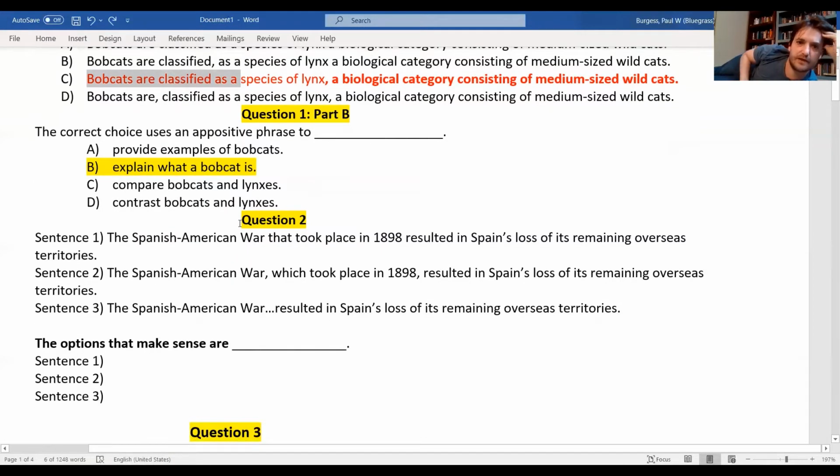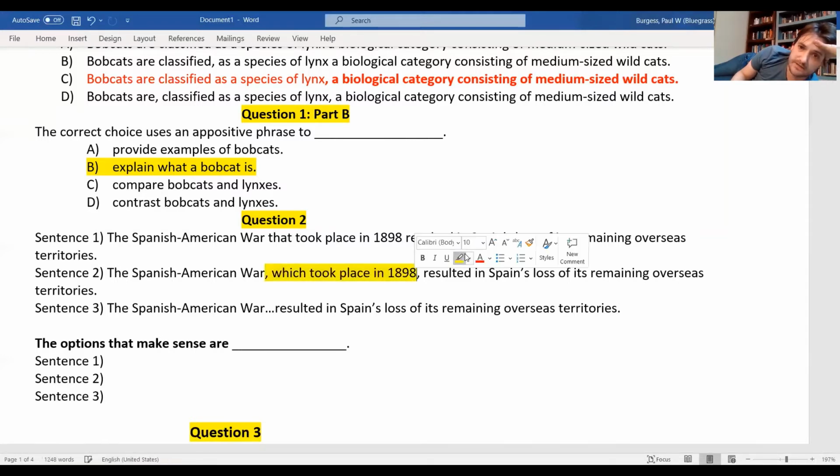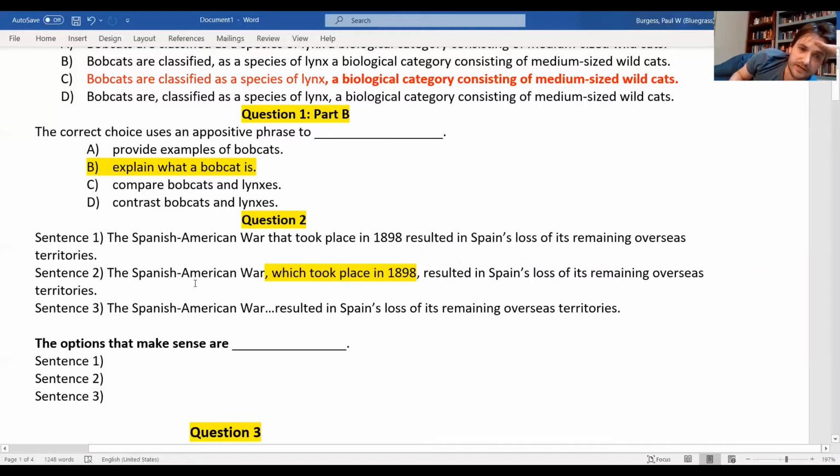Okay, let's take a look at the next one. So 2 of these are fine. One of them is not. Okay, so we need to make this the Spanish-American War, which took place in 1898, resulted in Spain's loss of its remaining overseas territories.